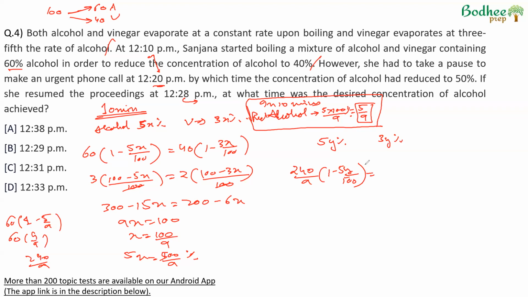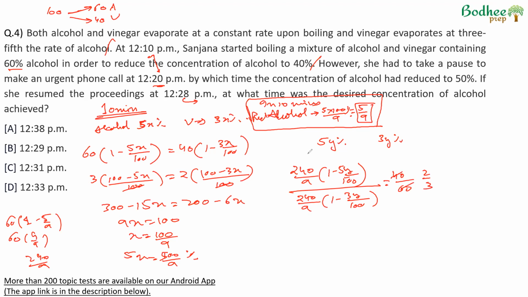Alcohol and vinegar left were same. So vinegar would be 240 by 9 into 1 minus 3y by 100. After this reduction happens, alcohol and vinegar have to be in the ratio 40 is to 60 or 2 by 3.